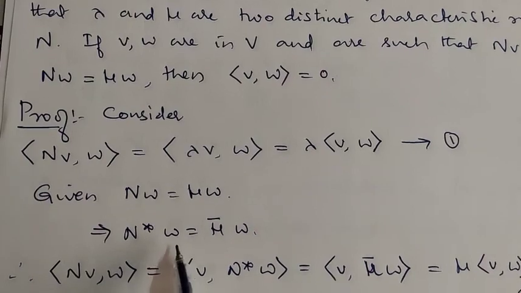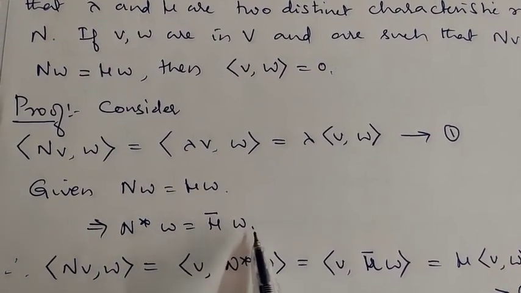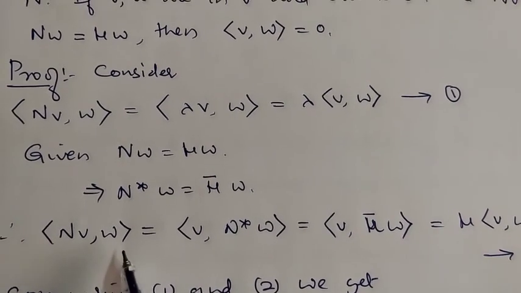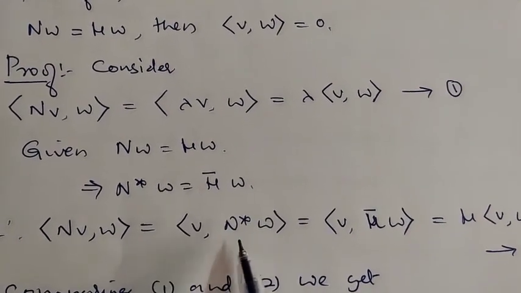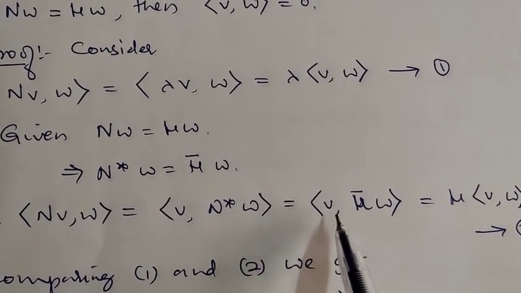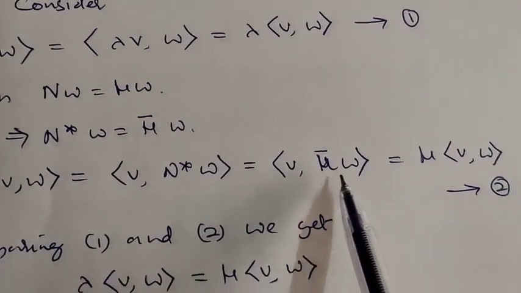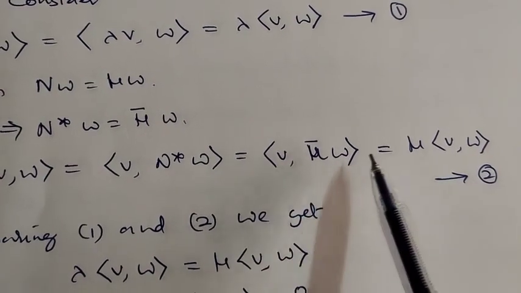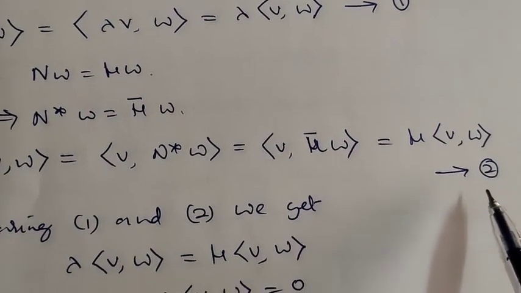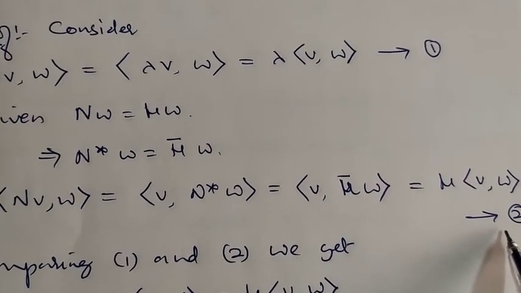This implies N star of w is mu bar into w. Therefore the inner product of N of v comma w can be written as v comma N star of w, which is v comma mu bar w. Taking mu outside, it is mu times the inner product of v comma w. Call this number 2. Now compare 1 and 2.